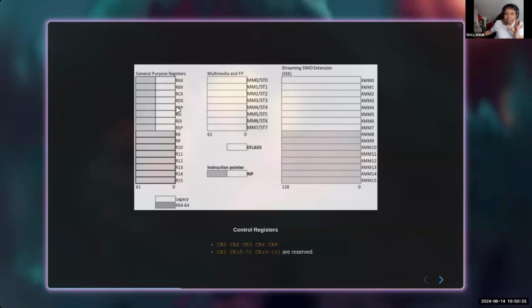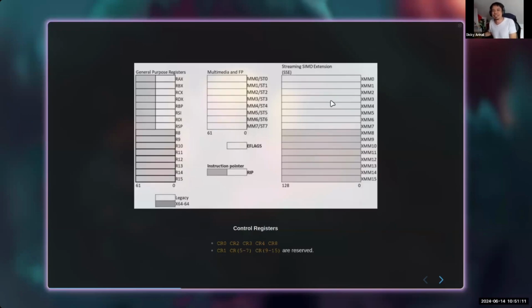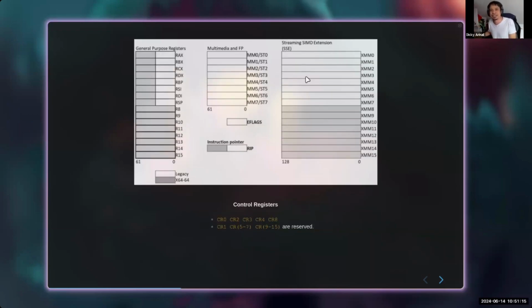Okay, and then for floating point, in our general registers we cannot do floating point. This is only for integer operations, but for floating point you are using something else like this one. This is for floating point registers, and this is for the instruction pointer, and we are also using SIMD registers, right? If you are using maybe Python and NumPy, they will always tell you that if you want to do matrix multiplication, please do not use a for loop. Just use the function provided by NumPy. It will be so much faster. Why? Because they are using a special register called the vectorization register, SIMD. Usually vectorization registers are very wide.